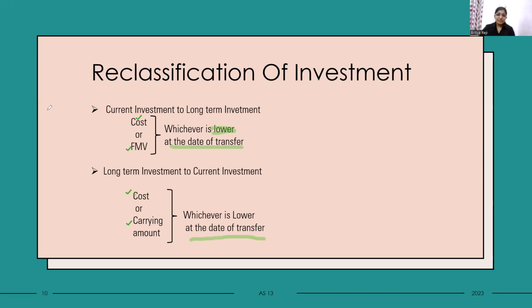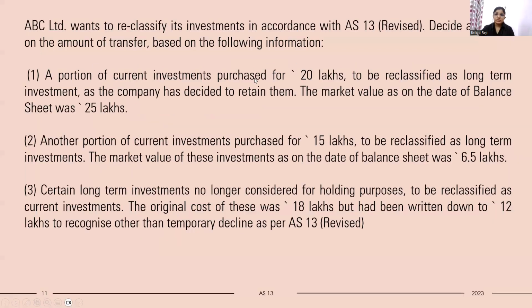So for more clarity, let's discuss a question. After that, it will be clear. So let's move on. Here is a question. ABC Limited wants to reclassify its investment in accordance with AS 13. Decide and state the amount of transfer based on the following information.